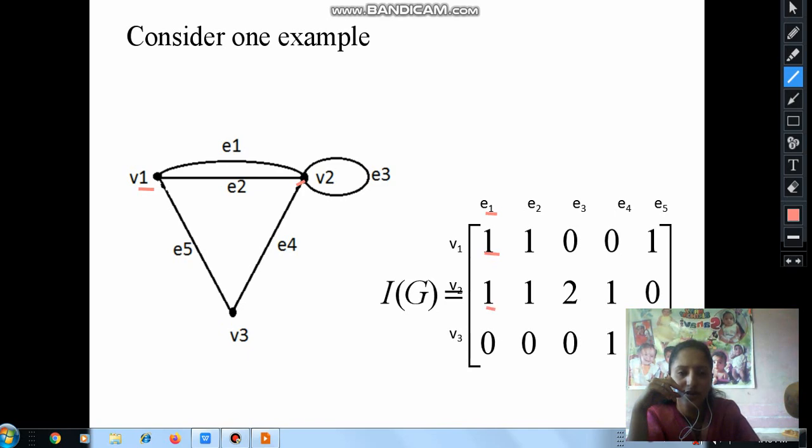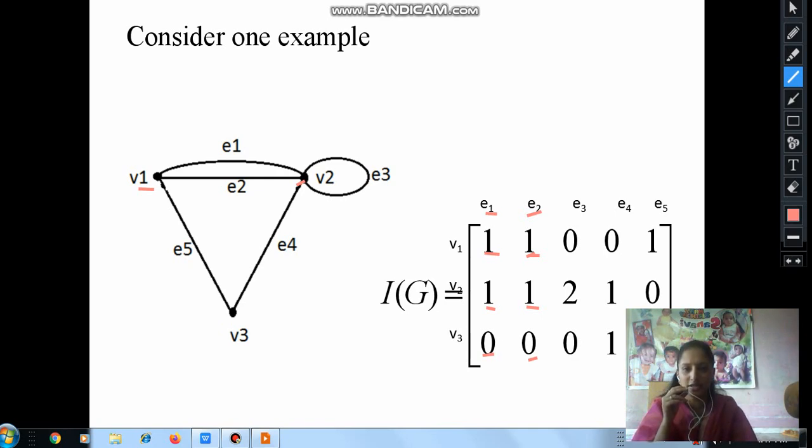The edge e2 is also incident on vertices v1 and v2, so we write 1 and 1. Edge e2 is not incident on vertex v3, therefore here we write 0. Here also we write 0, since edge e1 is not incident on vertex v3.